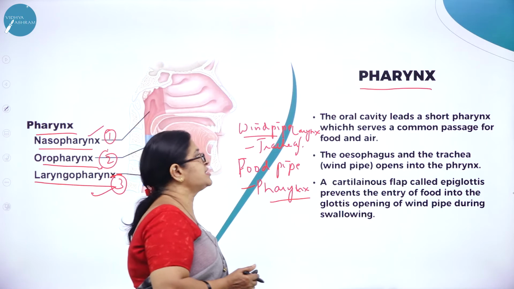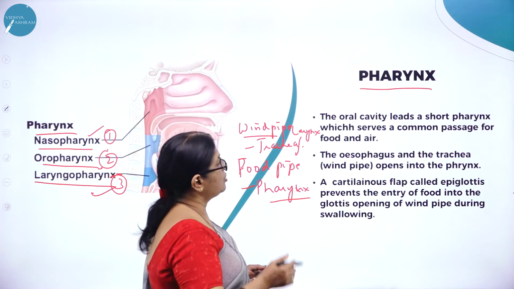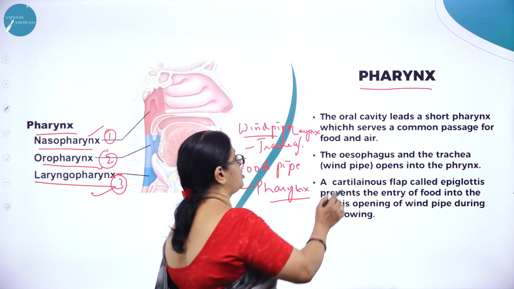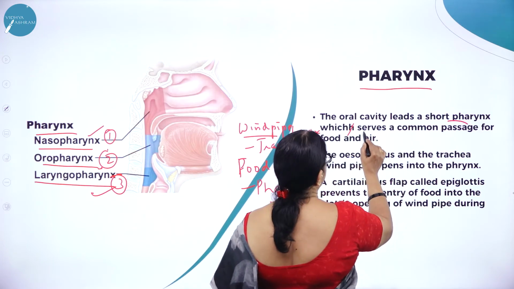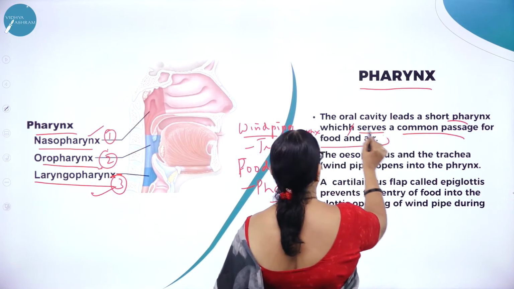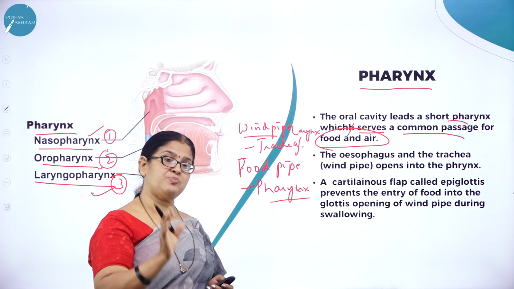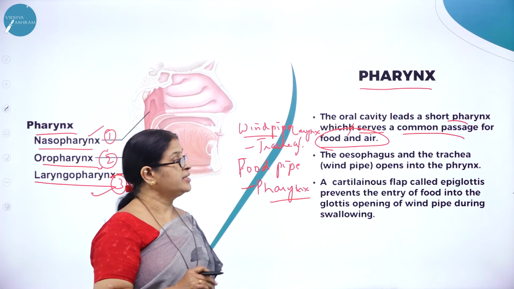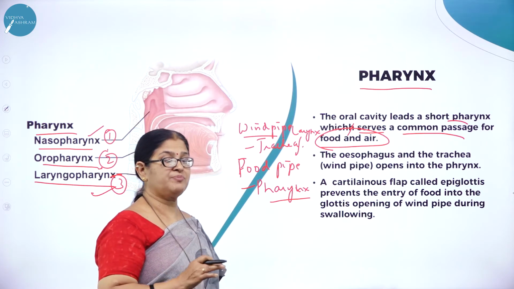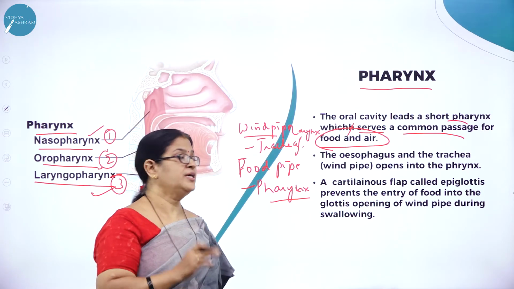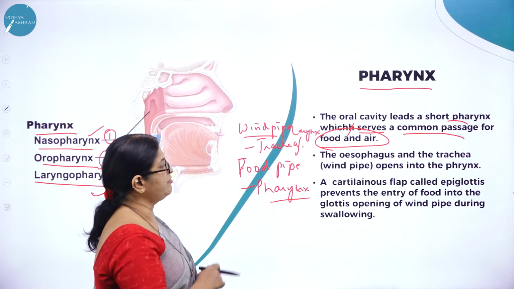So now let us understand about the pharynx. The oral cavity leads to a short pharynx which serves as a common passage for food and air. So we know that the pharynx, like the larynx, is responsible for the passage of air. This pharynx is responsible for both food and air. So that is a very important unique feature of the pharynx.